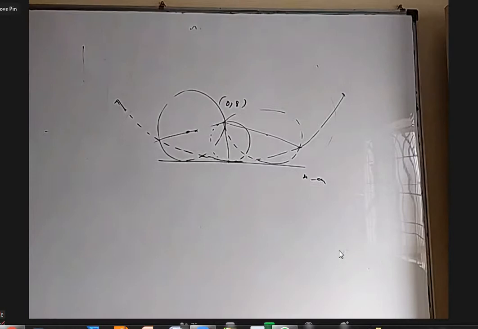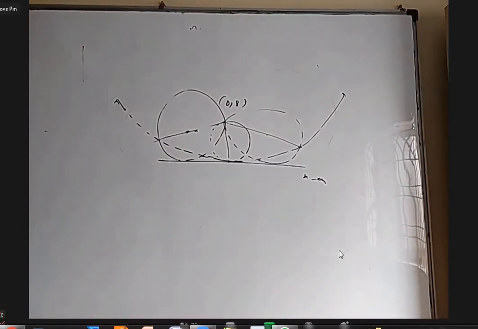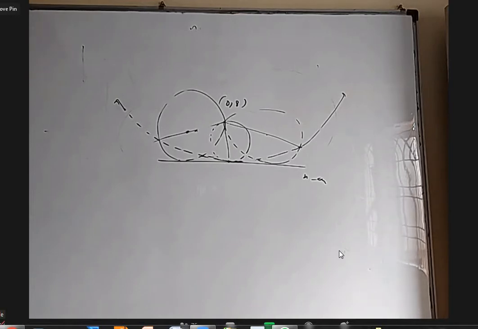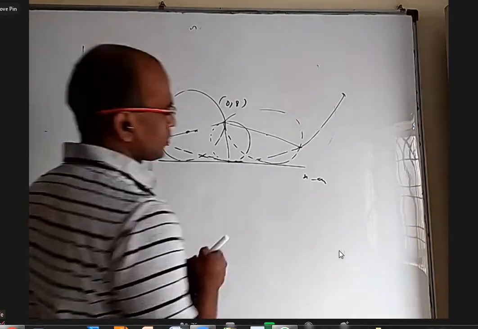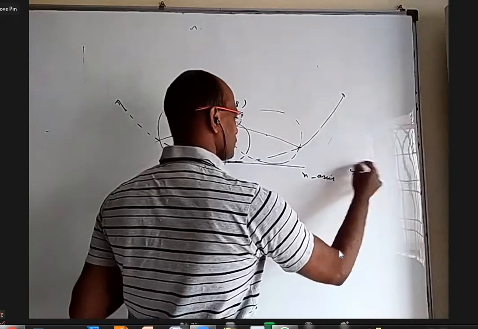Is it easy to say or difficult to say? I don't know. That line is x equals a. The x-axis, y equal to 0. This is the x-axis, y equal to 0.